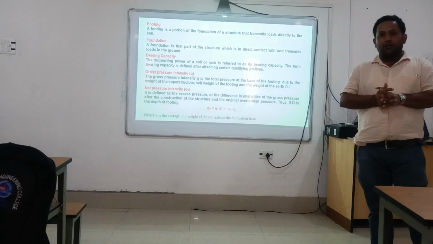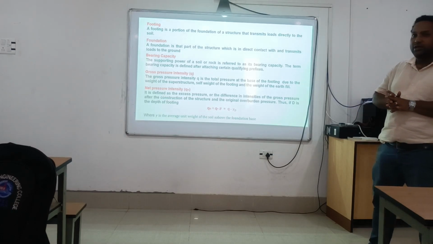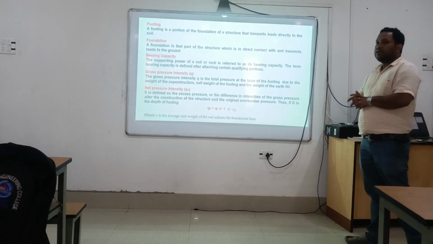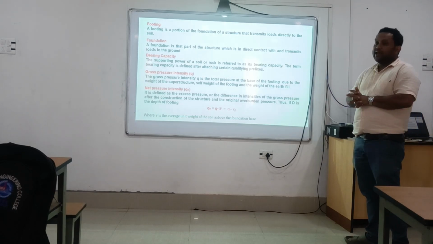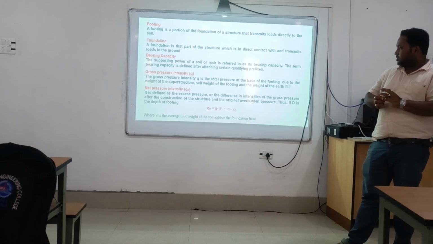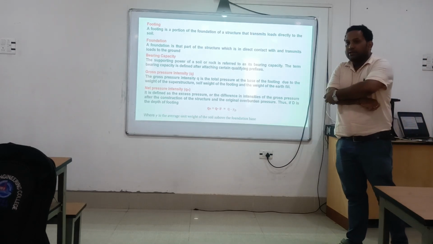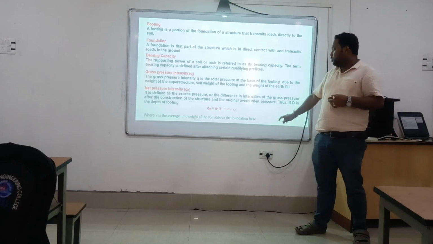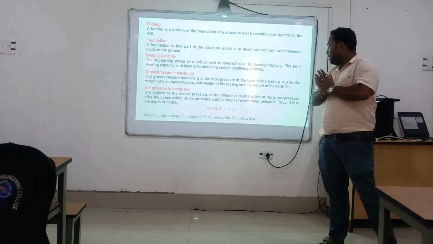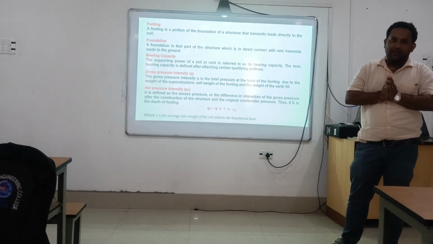If you have the gamma value and the depth of the footing, or the depth of the foundation, you can easily find this excess overburden pressure. So the formula is Qn equals q minus gamma d, where gamma is the average unit weight of the soil above the foundation base.